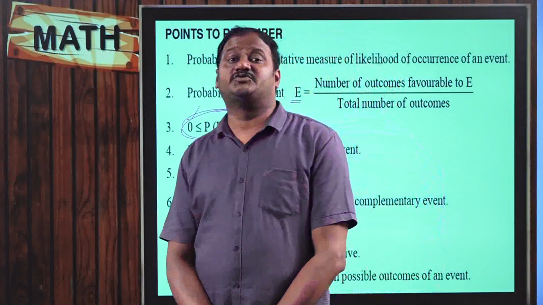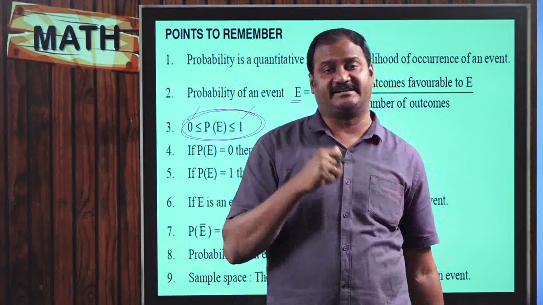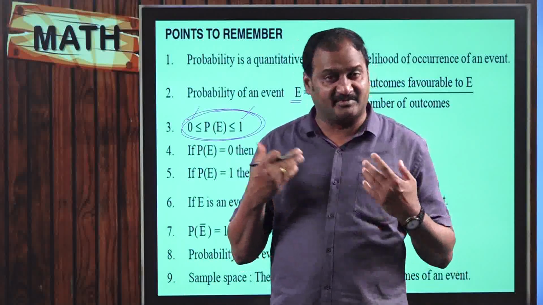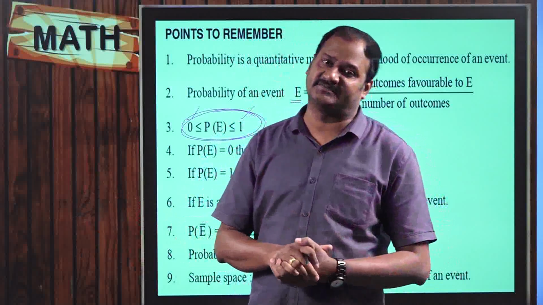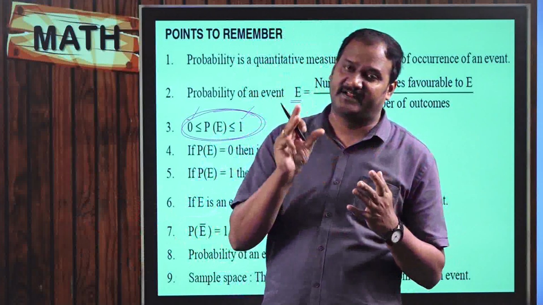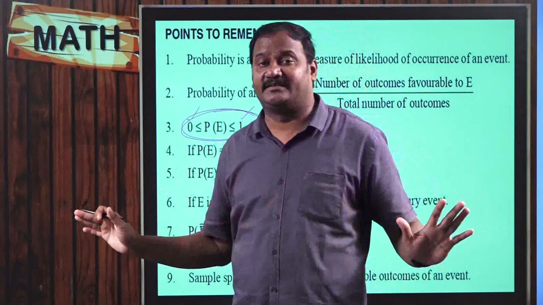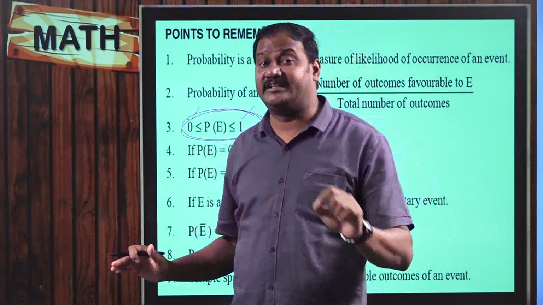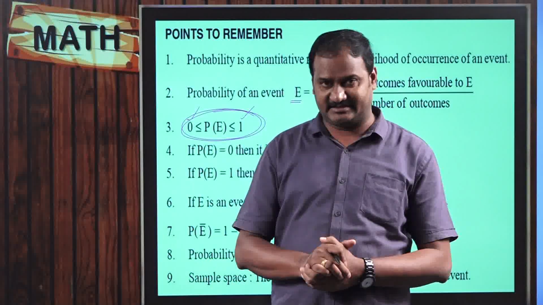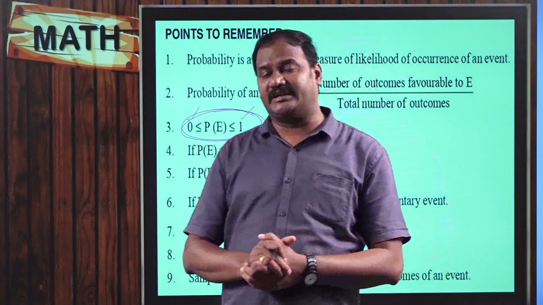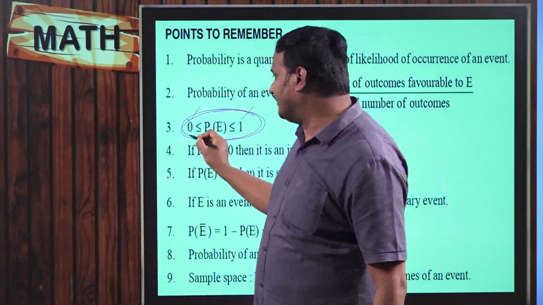Suppose I choose the number 7. What is the probability of getting a 7 when I am rolling a dice of 6 sides? Will I get the number 7 on any face? I will never get it, because there is no 7 on any one of the faces of the dice. So choosing an event which will never happen is what is called an impossible event. So the probability of getting an impossible event should always be 0.